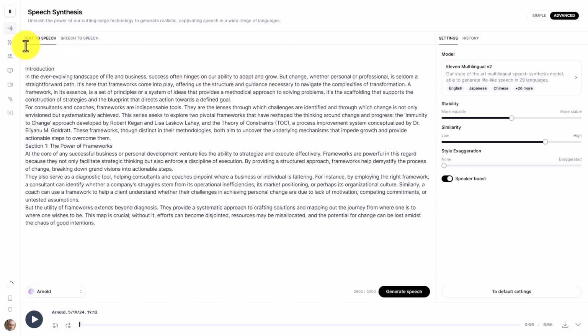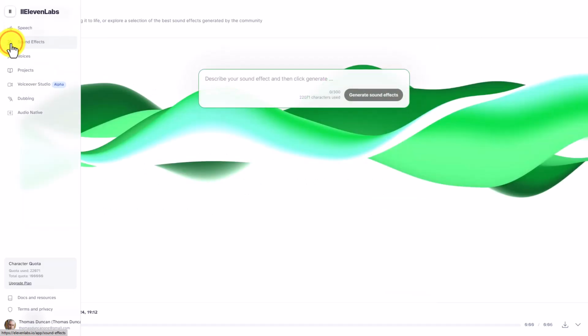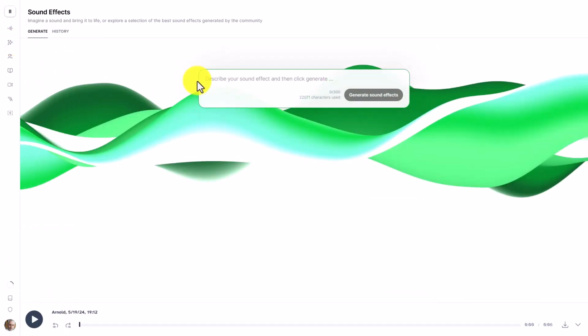Welcome back. On the left side menu, you're going to see an area here that says sound effects. We're going to click on that area. And what we can do is think about a sound effect that we want to bring to life, and then we can generate that sound effect here in this area.